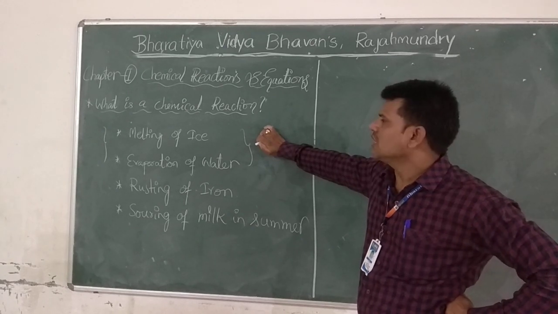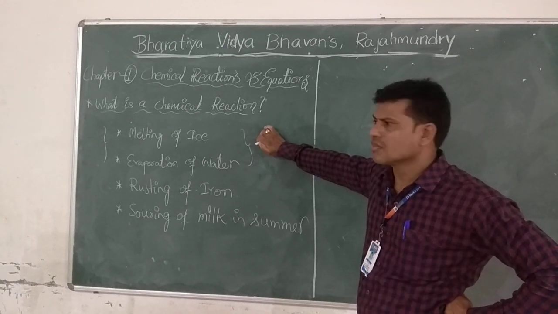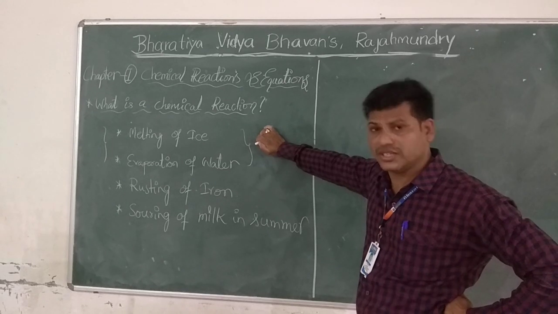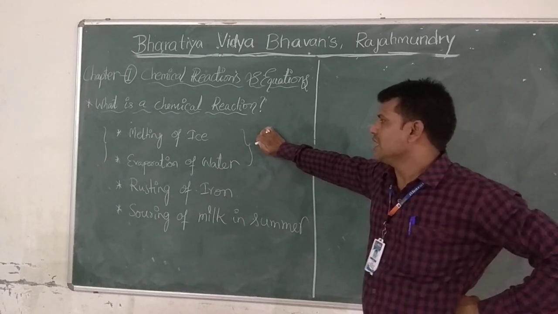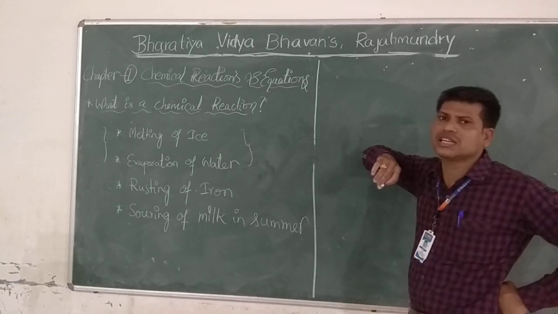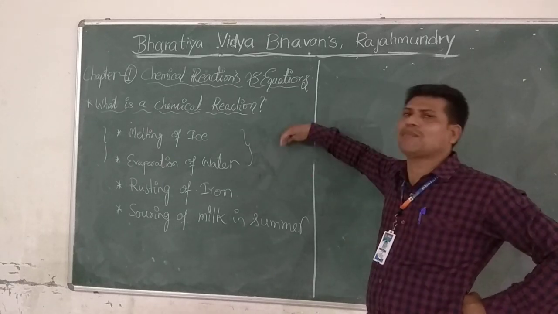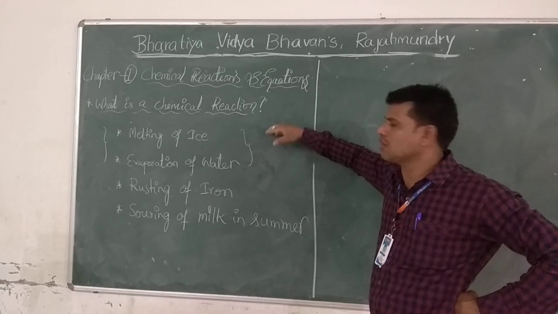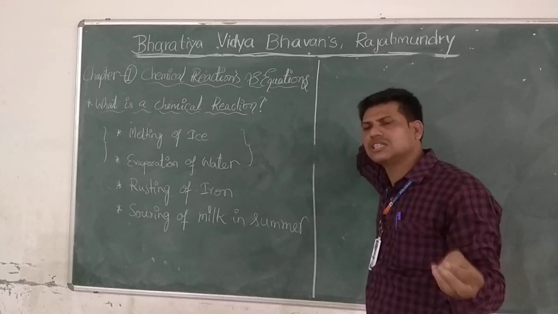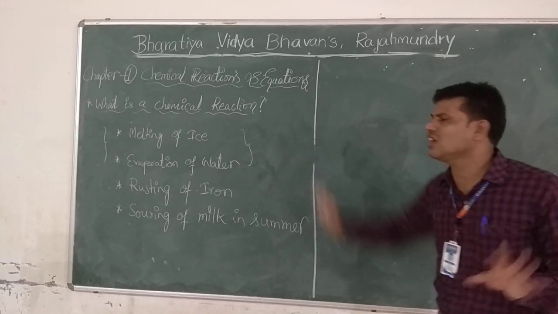Only ice melts to form water, and water is another form of ice. Ice is another form of water, so both are the same only. Evaporation of water: water vapor comes, but no other compound comes. In these 2 observations, no other compound is observed during the change.